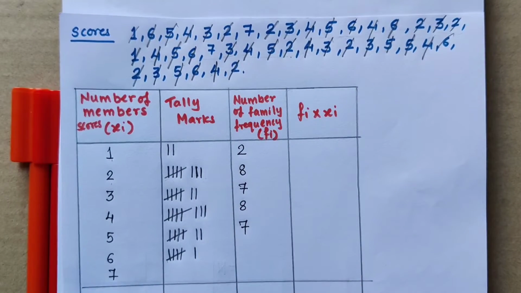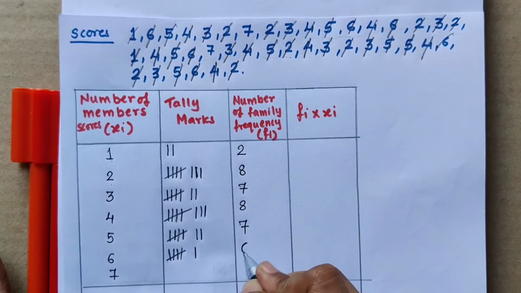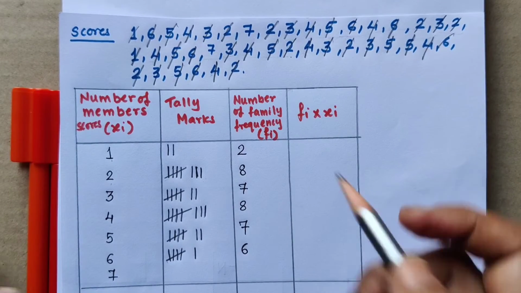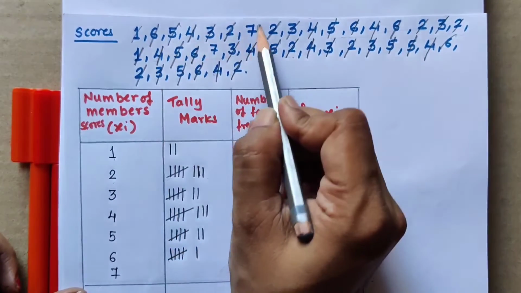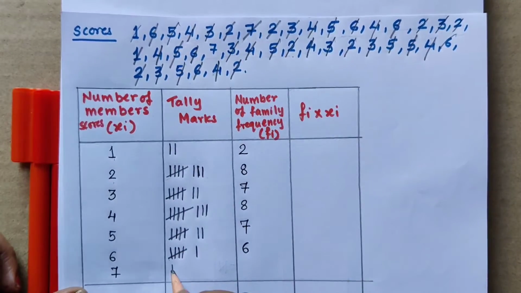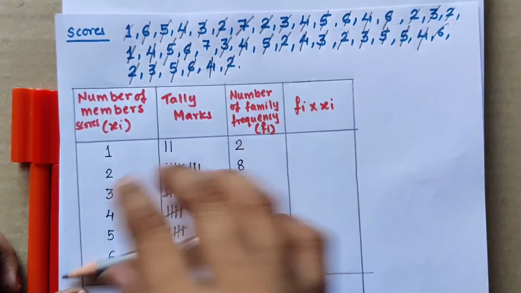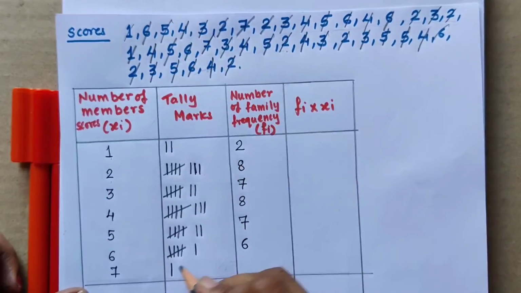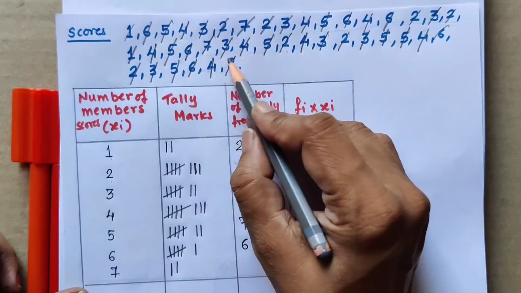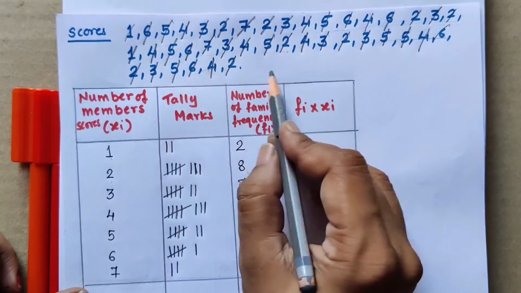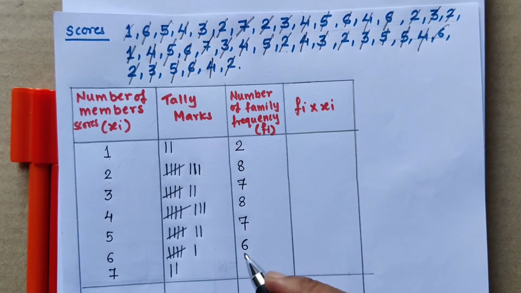So 6 is coming 6 times. 6 is the frequency of 6. Now let us check for 7. 1, I will put one tally mark. Then 2, I have to put a second tally mark. 7 is coming only 2 times. Okay.